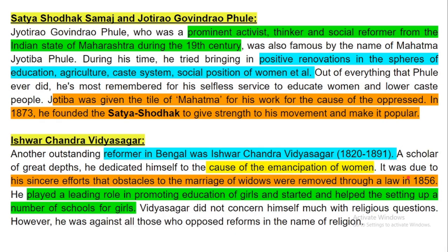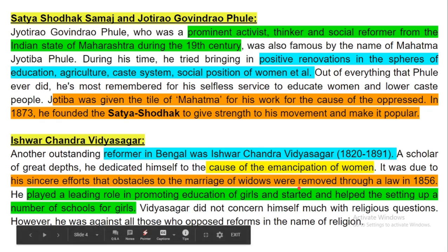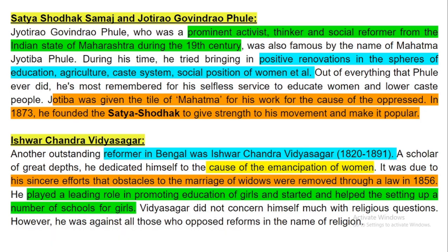So for his sincere effort for the marriage of widows, he brought a law in the year 1856. He played a leading role in promoting education of girls and helped in setting up a number of schools for girls. Vidyasagar did not concern himself much with religious questions. However, he was against all those who opposed reforms in the name of religion.